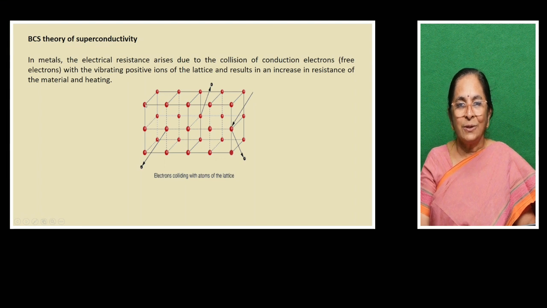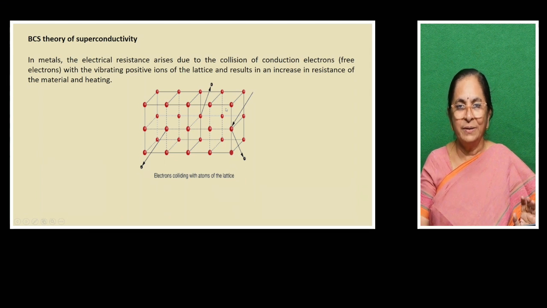The location of each atom or ion is called a lattice point. Like this, the crystal structure is formed. You would have studied in one of your physics courses that the structure could be a simple cubic, body centered cubic, or face centered cubic structure, etc. Here, these atoms are arranged in a regular pattern.